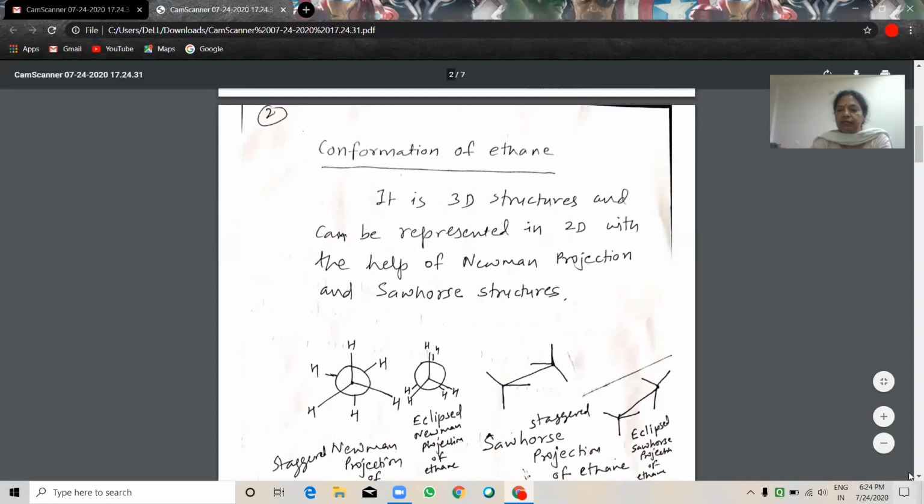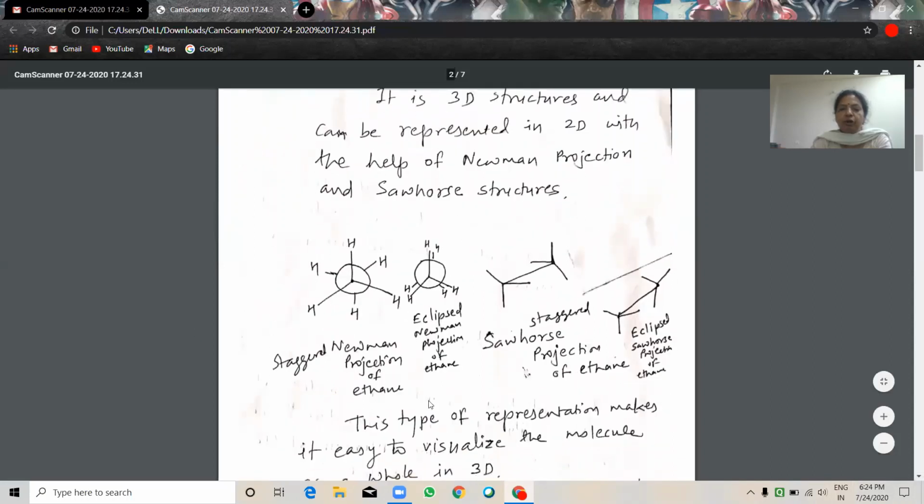See here, this is a Newman projection of ethane. This is the staggered form, where we can visualize the back carbon protons also.